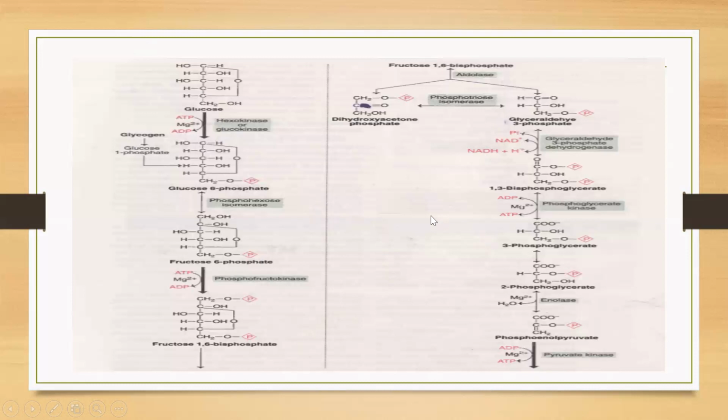Total ATP molecules, if we can see: by the use of the enzyme glyceraldehyde 3-phosphate dehydrogenase, we can get 6 ATP molecules. By the use of the enzyme phosphoglycerate kinase, we get 2 ATP molecules. And from the enzyme pyruvate kinase, we get 2 ATP molecules. So total 6 plus 2 plus 2, it is 10. And we have utilized 2 ATP molecules in the first energy investment phase. So if we subtract these 2 from 10, we get total 8 ATP molecules produced from the glycolysis.